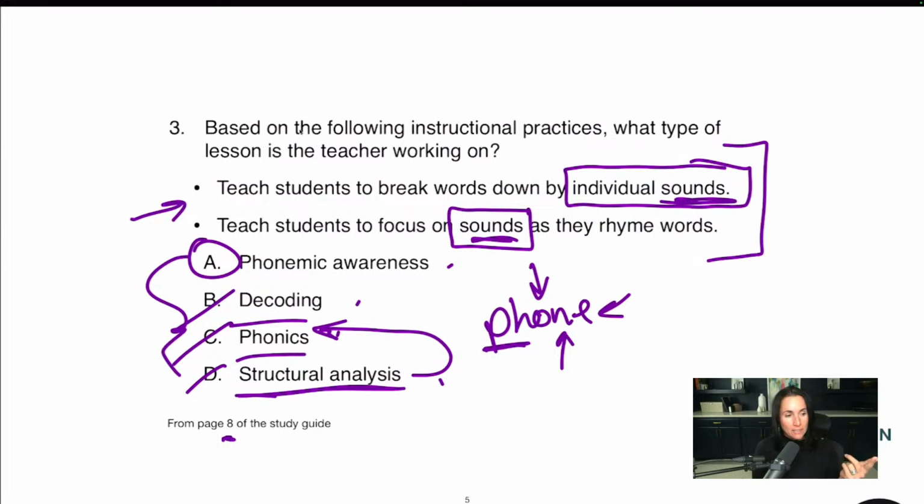Typically, structural analysis goes with morphology, where you are taking apart words. So for example, in the word unbelievable, you might break it up by prefixes, suffixes, and roots and examine the word. That's a structural analysis or a morphological analysis. Okay. And we go over a lot more in the book, and I have lots of videos on that.